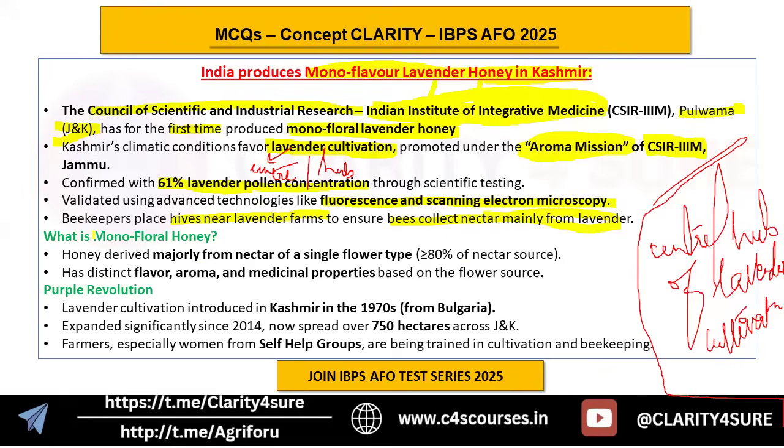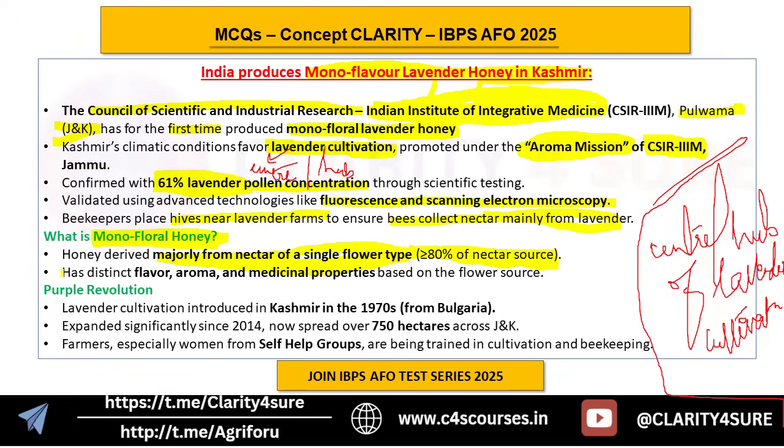Now, what do you understand by monofloral honey? They may also put up the question: choose the correct statement regarding monofloral honey. So you should know what monofloral honey is. It is honey derived majorly from the nectar of a single flower type. When close to 80% of the nectar source is from a single flower, it is considered monofloral honey. Like here you see 61% is from the lavender. It has been scientifically proven, so this is why it is known as monofloral honey.